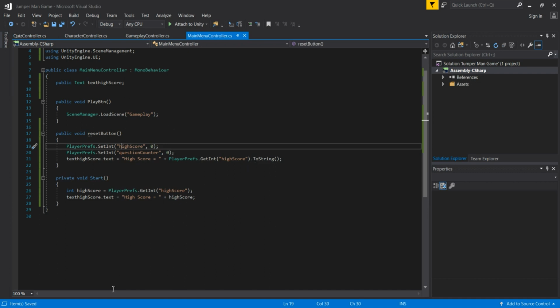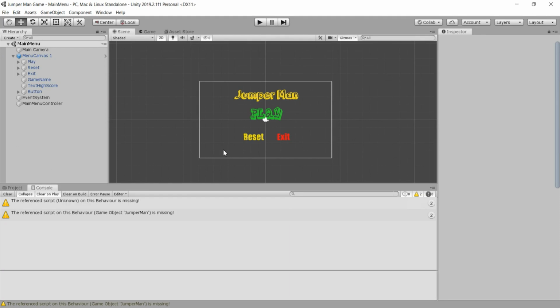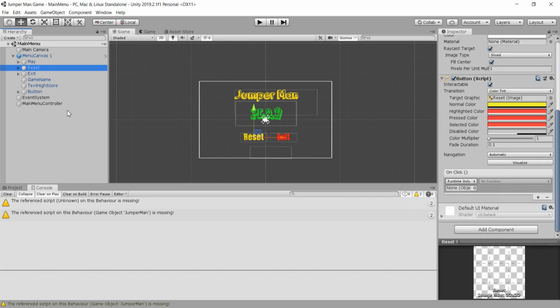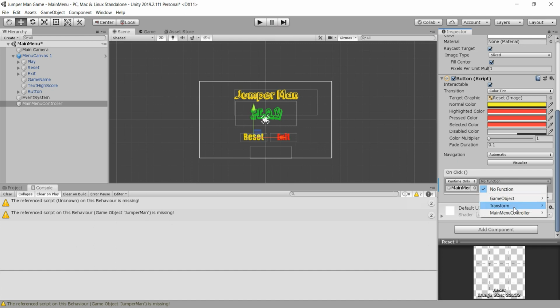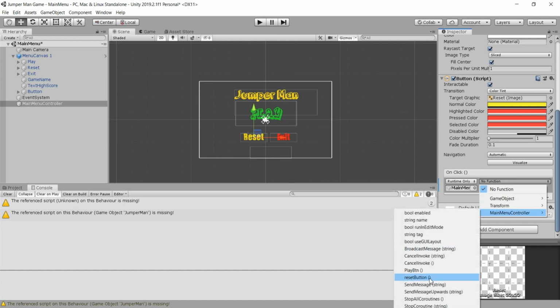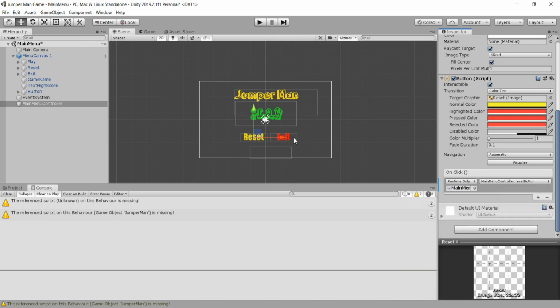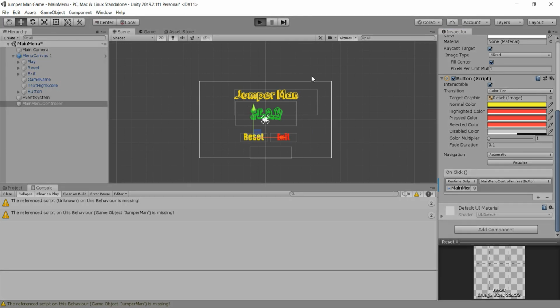Now I saved all of this, and I will go back to Unity. And now I will take our reset button. So where is the reset? There is our reset button, and actually we need to drag and drop our main menu controller game object that holds our main menu controller script, and pass here the reset button that we have just coded. When we click on this reset button, this simply will reset our high score, and you will see that later on. So now I will play this game one more time.